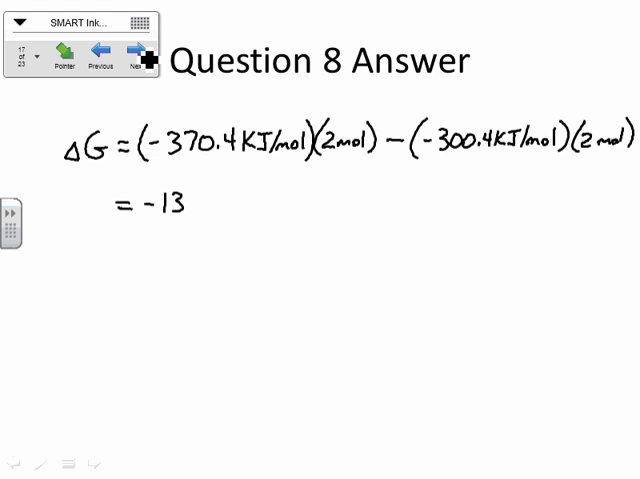Oops. 740.8. 600.8. There we go. Yeah, negative 140. I'm sorry. Probably should have been able to. Yeah, don't tell me what I should be able to do in my head. Because we all know that I can't do much in my head. So, negative 140 kilojoules right here. That's what you should be getting for this one, if you did better than me.